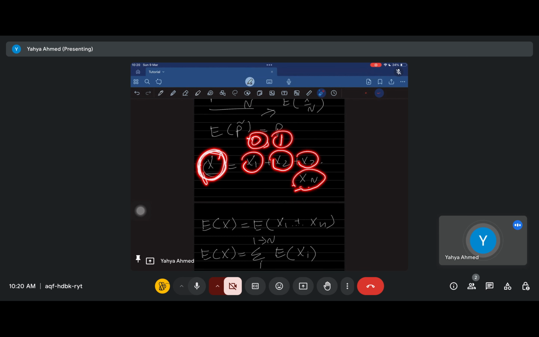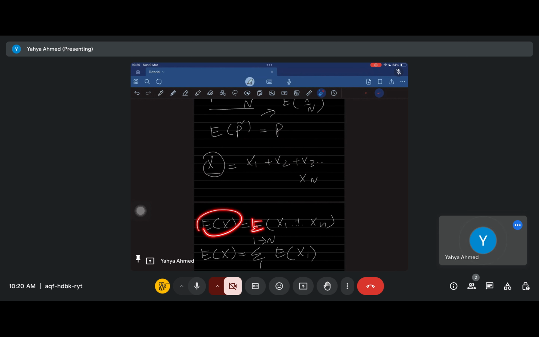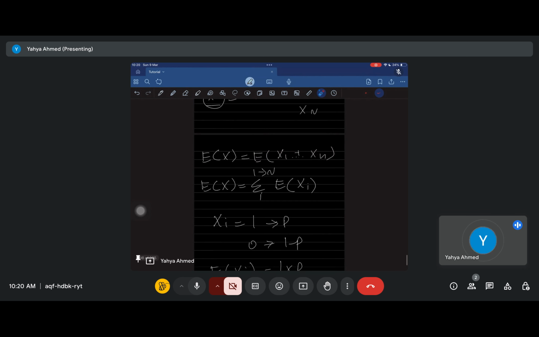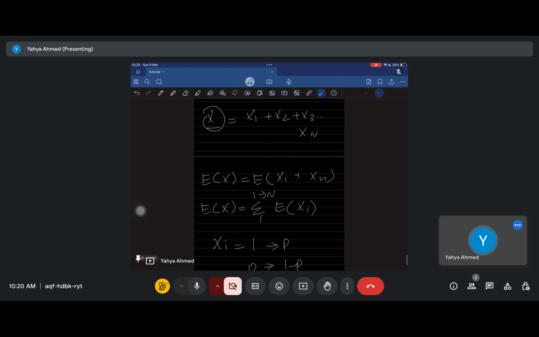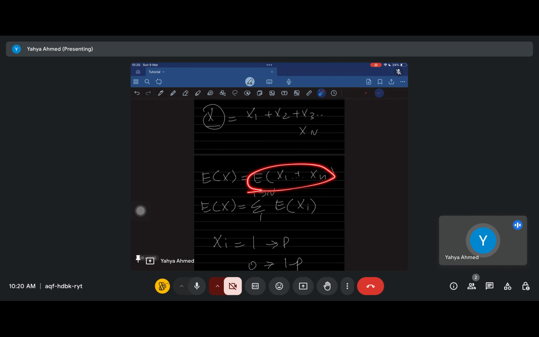And so the expectation of this is basically the expectation of this entire sum. So expectation of x1 plus x2 plus x3, all the way till xn. And so we can use linearity of expectation here. We can just sum them individually on the expected values. So e of x1 plus e of x2, and so on and so forth, all the way up till e of xn. So we would like to find out the expected value for any xi.